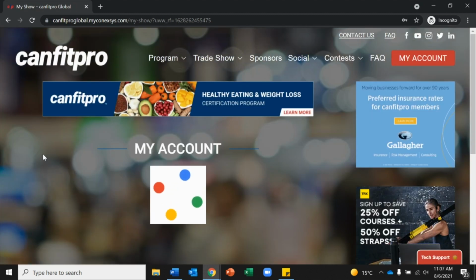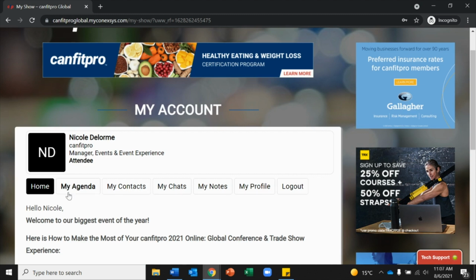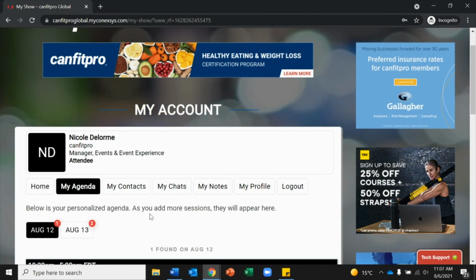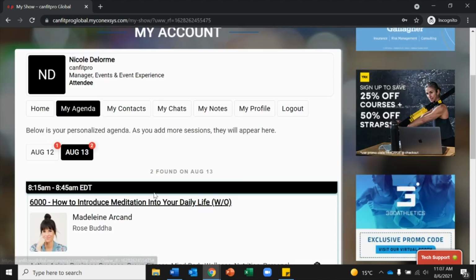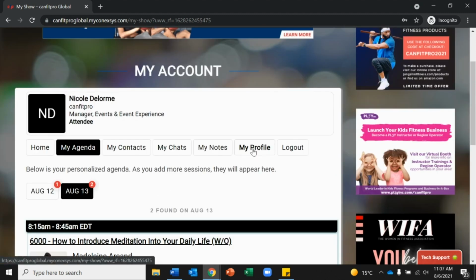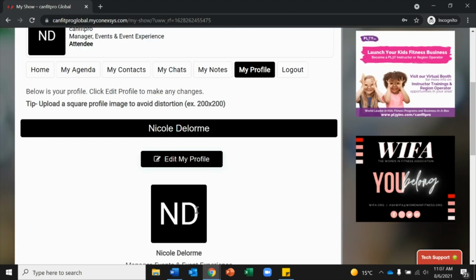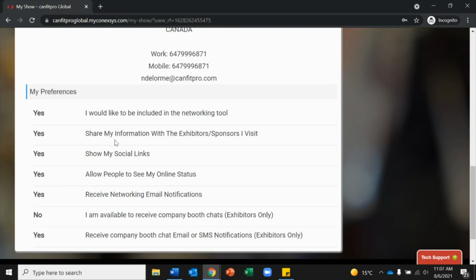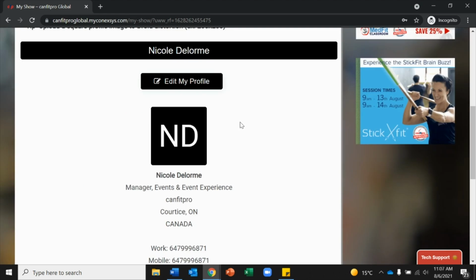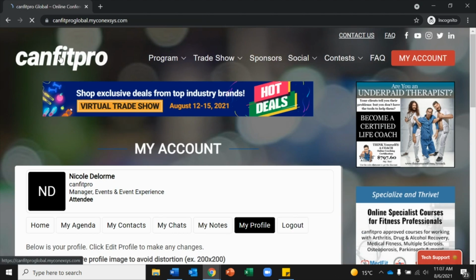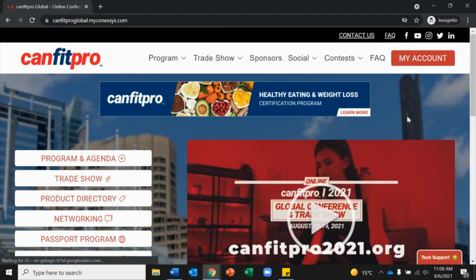There's a few tabs I'd like to point out here. The first one is My Agenda. If you've pre-selected your sessions, these will auto-populate here. Over here is My Profile, where you can edit your profile picture as well as your preferences. If you'd like to be included in the networking tool, please hit yes or no. Click canfitpro in the top left corner to go to our main page.